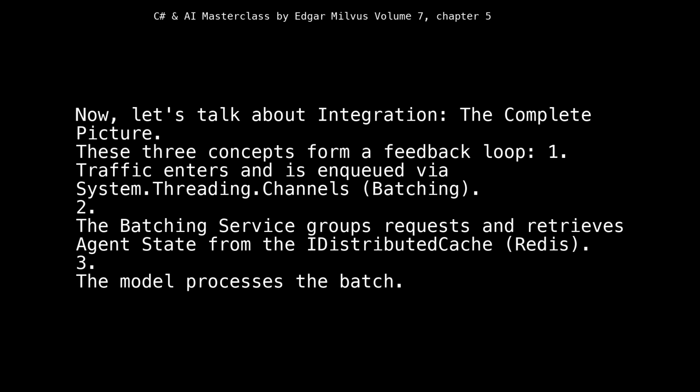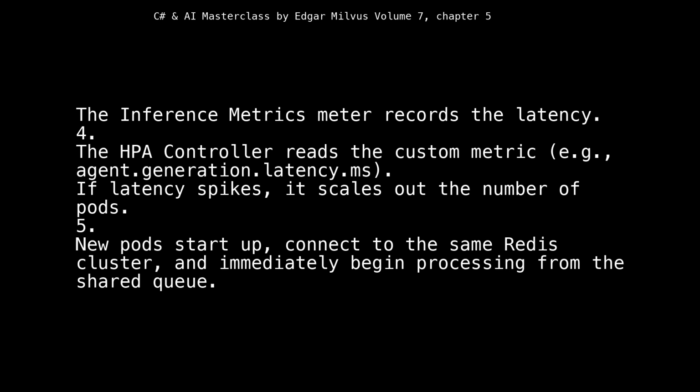3. The model processes the batch. The inference metrics meter records the latency. 4. The HPA controller reads the custom metric, e.g., agent.generation.latency.ms. If latency spikes, it scales out the number of pods. 5. New pods start up, connect to the same Redis cluster, and immediately begin processing from the shared queue.